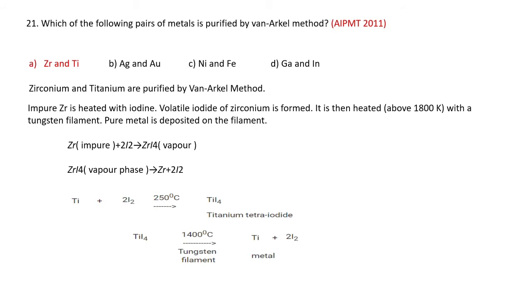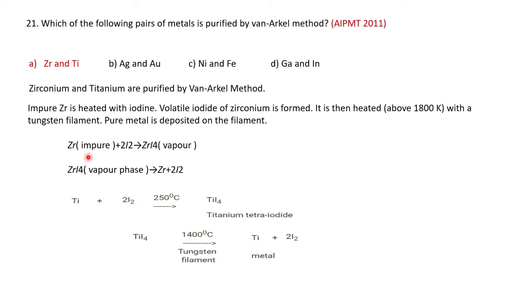Which of the following pairs of metals is purified by Van Arkel method? We are given pairs of metals and we have to find the correct answer: zirconium and titanium, silver and gold, nickel and iron, gallium and indium. We know very well that zirconium and titanium will be purified by Van Arkel method.